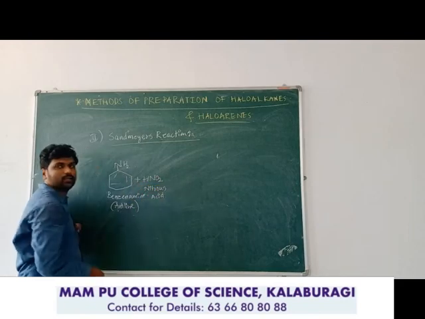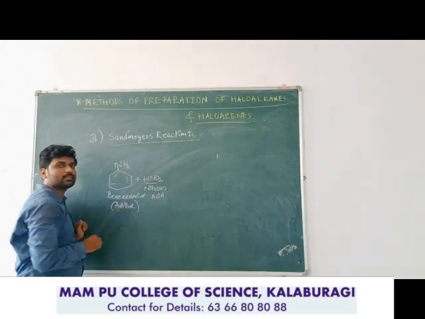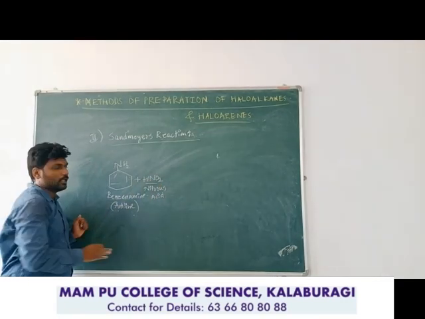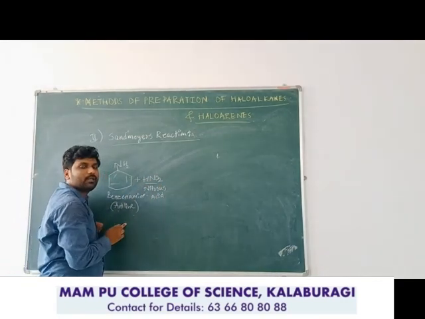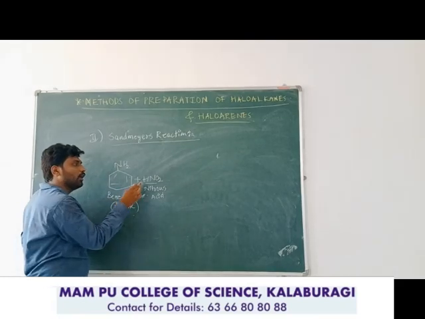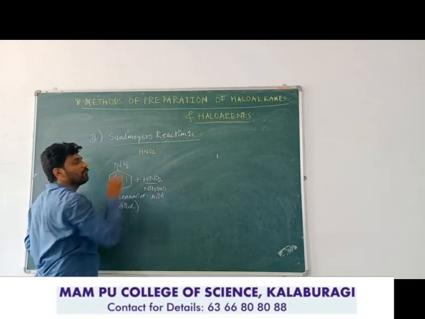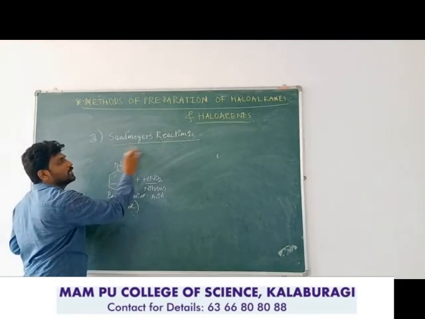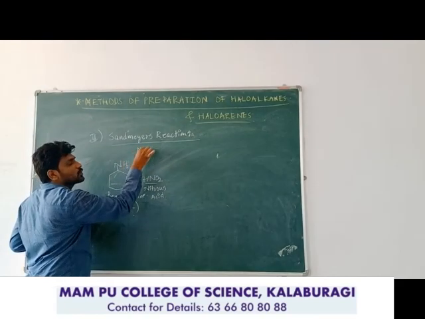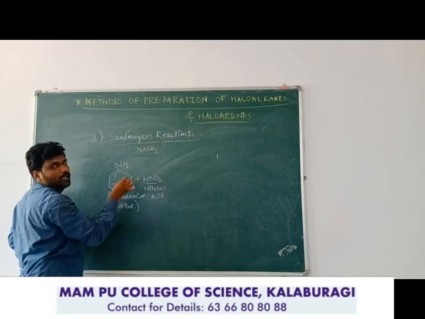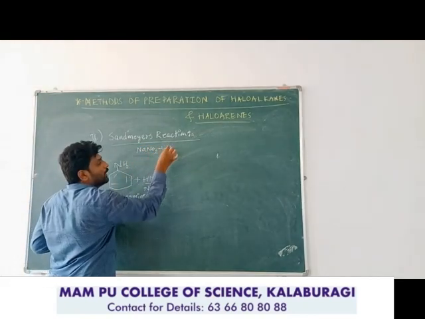Nitrous acid is an unstable chemical which will not be available at room temperature. Therefore we need to prepare it in situ while performing this reaction. This HNO2 can be prepared by the reaction of sodium nitrite with HCl.